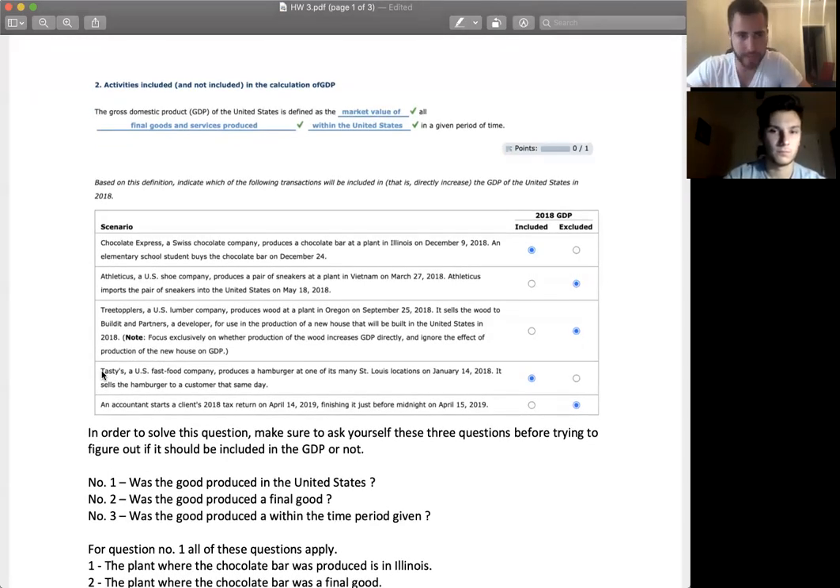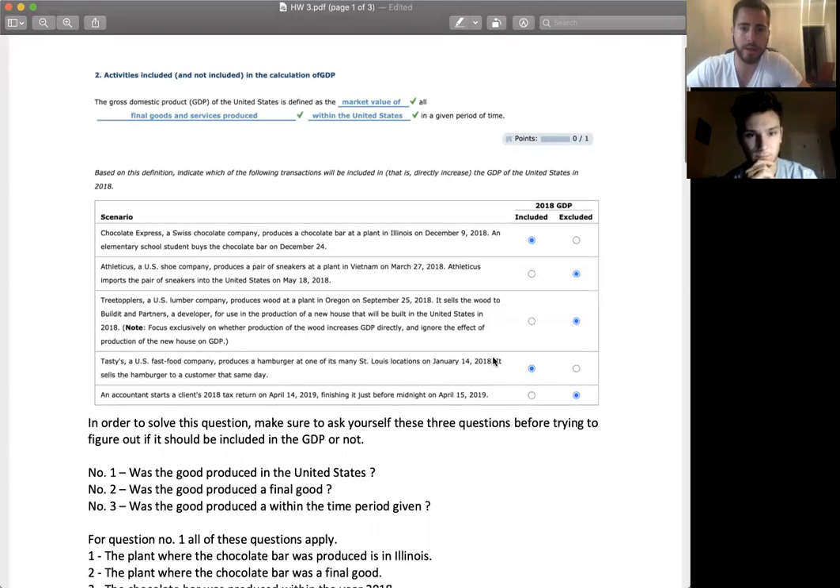Let's continue. Tasty is a US fast food company that produces a hamburger at one of its many St. Louis locations on January 14th, 2018. It sells the hamburger to a customer the same day. Produced within the United States, in St. Louis, so check mark, and 2018. So it's included. There's no reason for it not to be included.